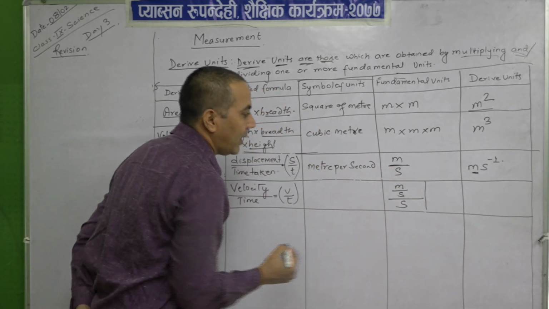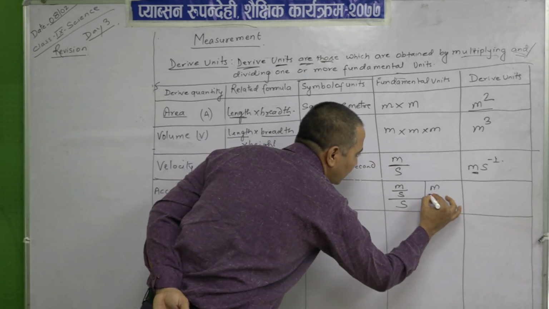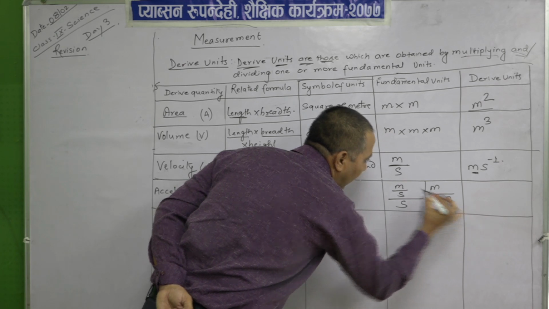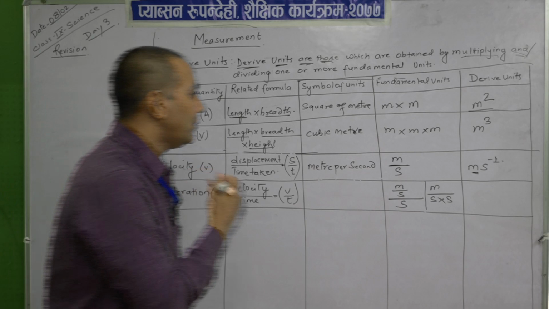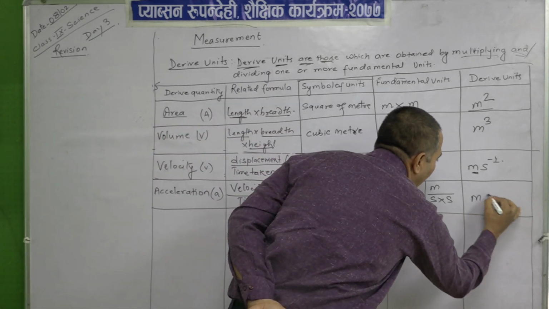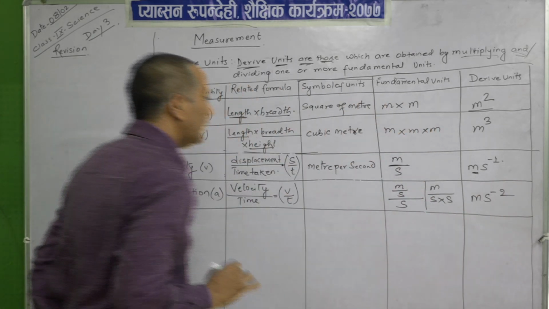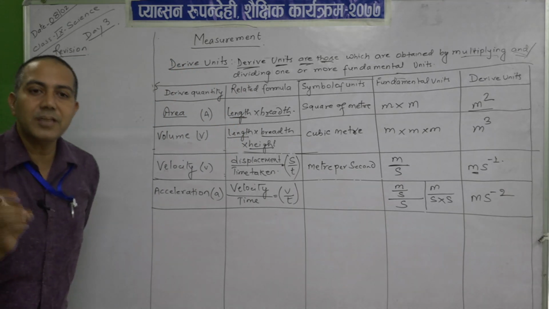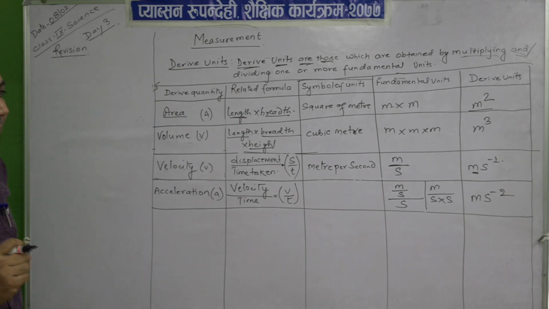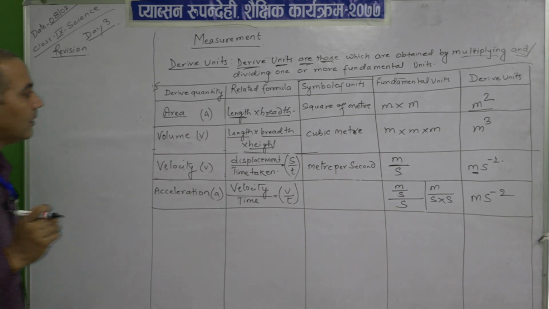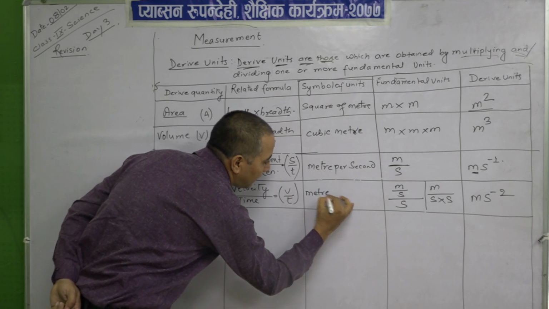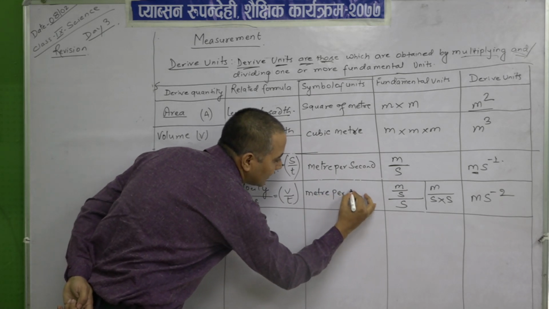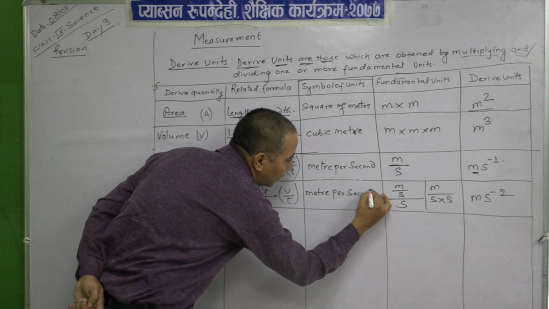So, what happens? m upon s into s. That means meter per second square. Now, can you tell me what is the symbol unit? That will be meter, yes, good, meter per second square.